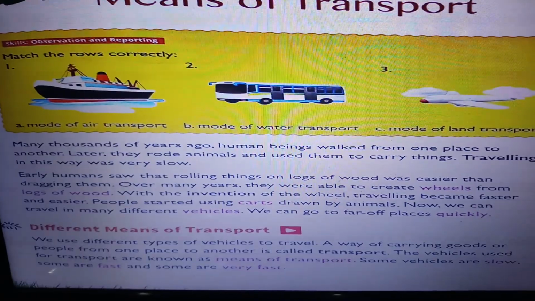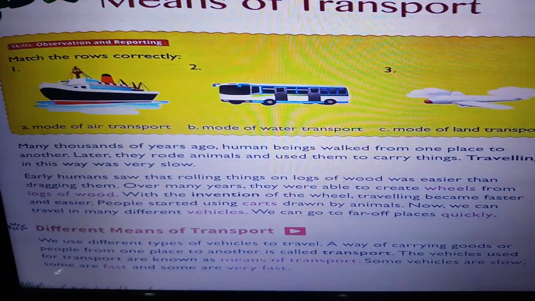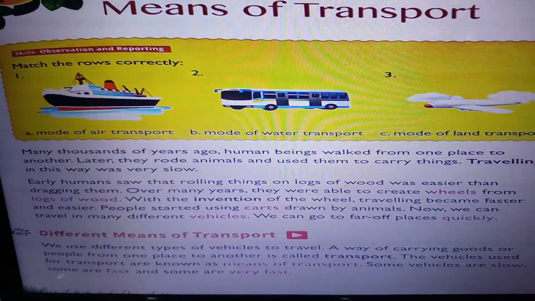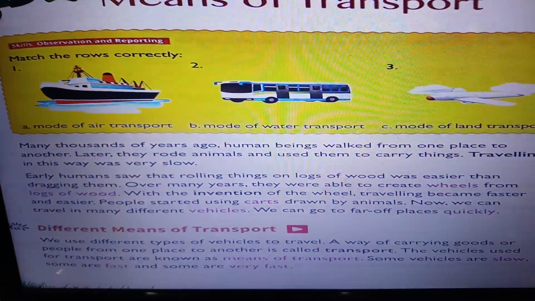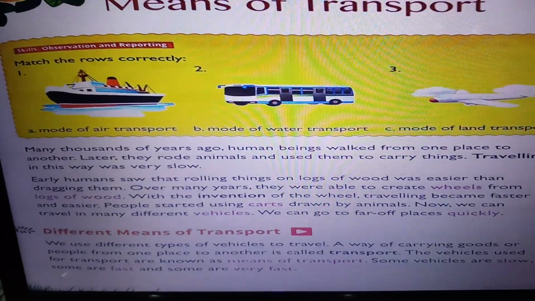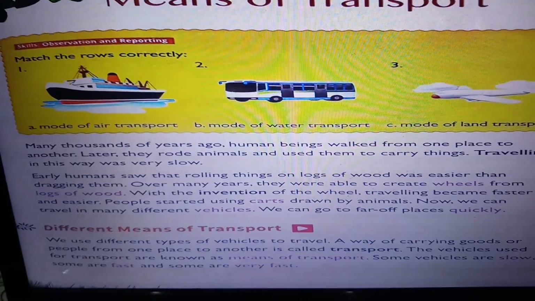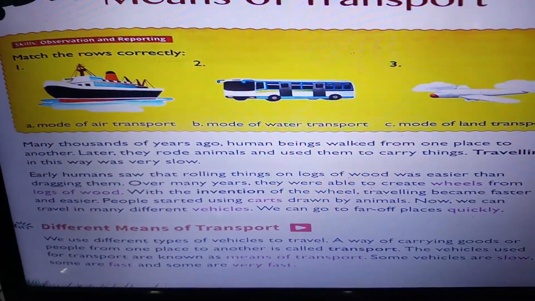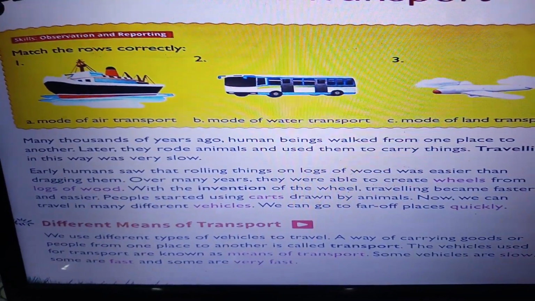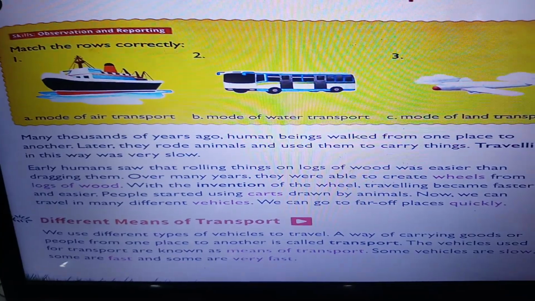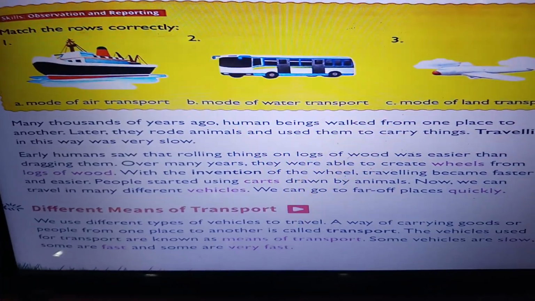So, many years ago, human beings walked from one place to another. Then they started to ride animals to carry things from one place to another. Then they understood that rolling things on logs of wood was easier. So, from there came the invention of wheels. Then they started making carts drawn by animals. And nowadays there are different kinds of vehicles which help us to go to far-off places quickly.